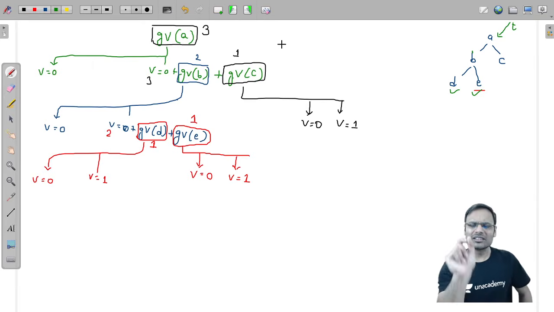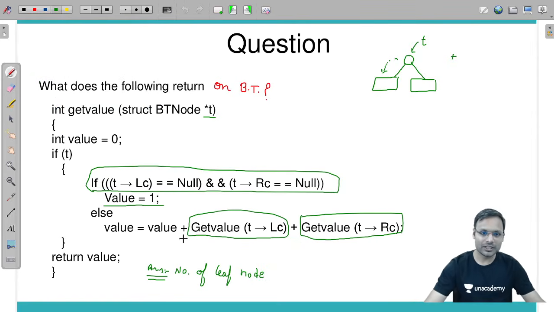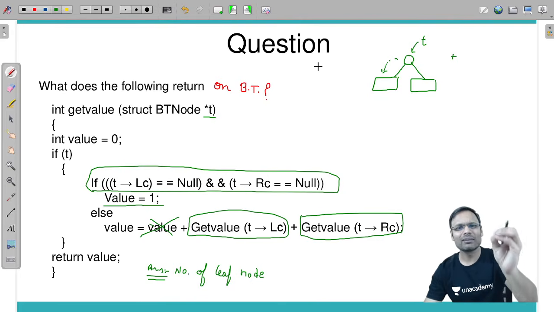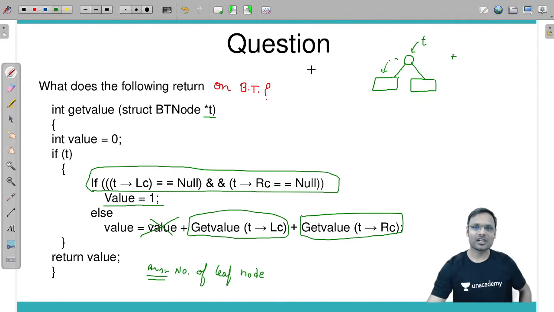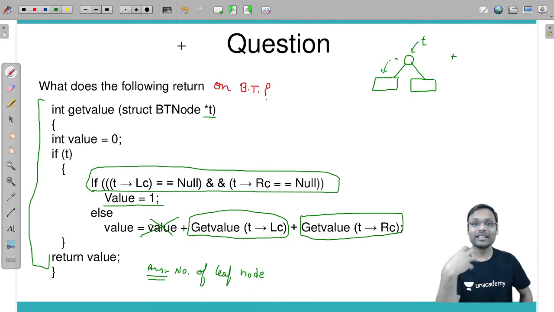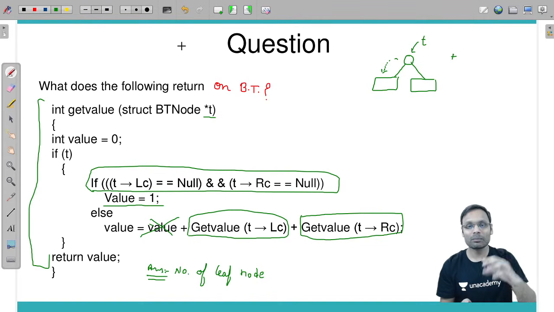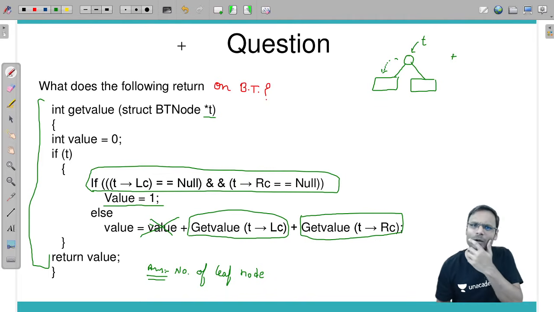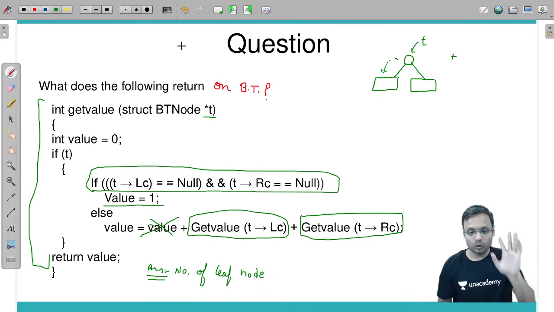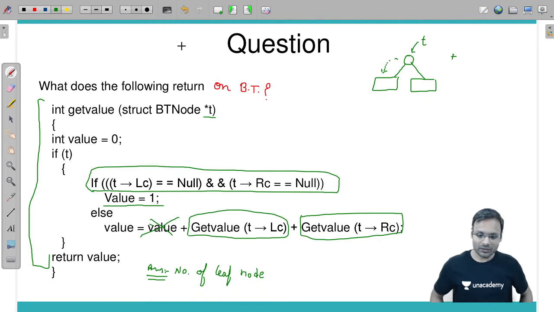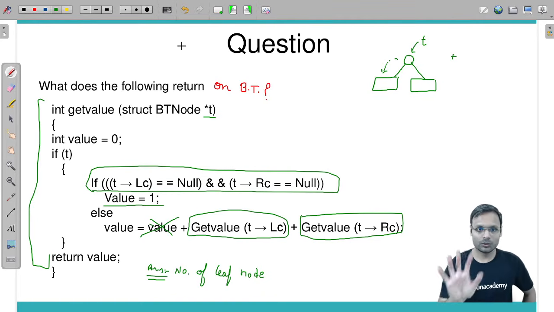Fine. Okay, there is a small extra thing they have given in this particular question, this value plus. If you do not even add this value plus, that is also fine for this algorithm. They wanted something extra. Usually people know that this particular algorithm works for calculating the leaf nodes. So sometimes they may give some extra variable or some modification so that people will be confused, thinking: oh, we have not studied this, why do we add value, if we add value something will be wrong. Right? Right.